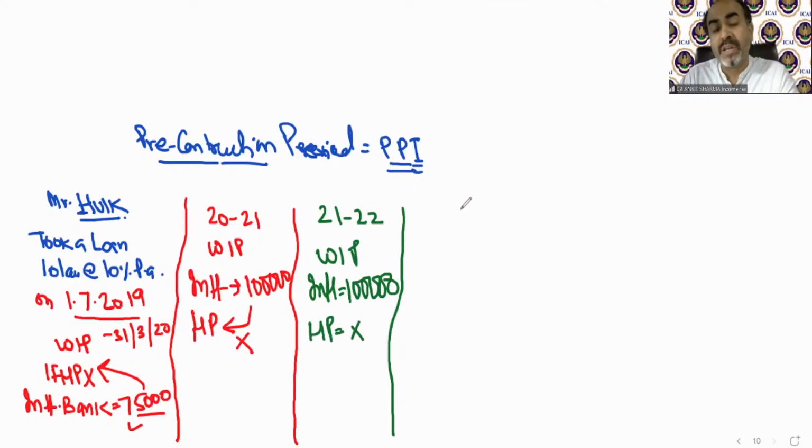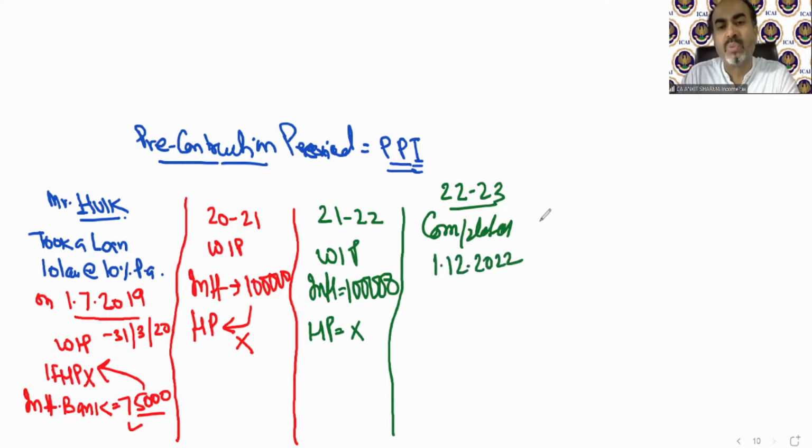Now suppose in the current previous year, 2022-23, the house is completed, for example, on 1st December 2022. Now from this year, the income from house property provision will apply.